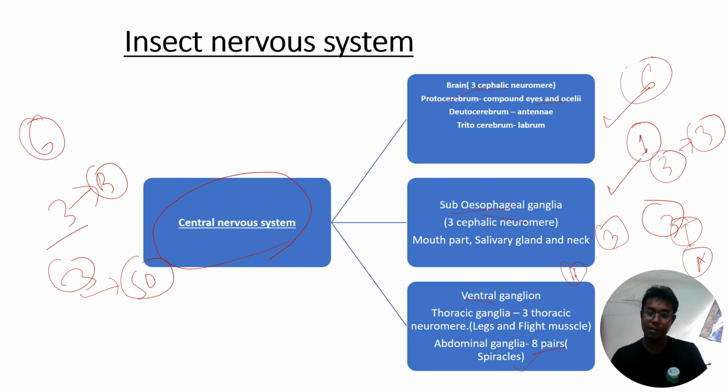So you have to remember, this is not 8 pairs, this is 8 neuromeres. Sorry, it is not 8 pairs, this is my fault, I'm sorry for that. This is only 8.